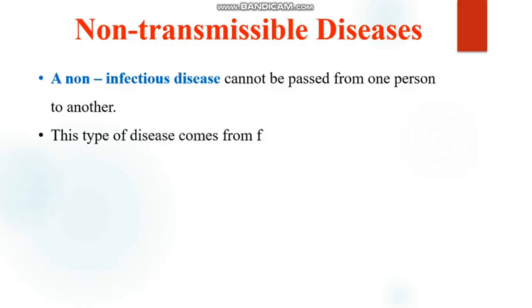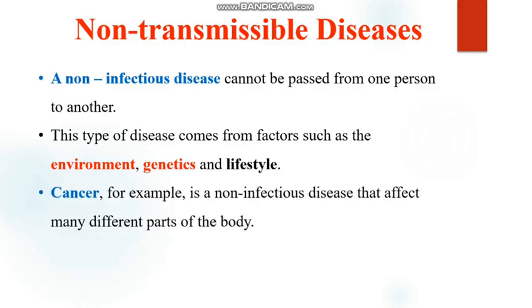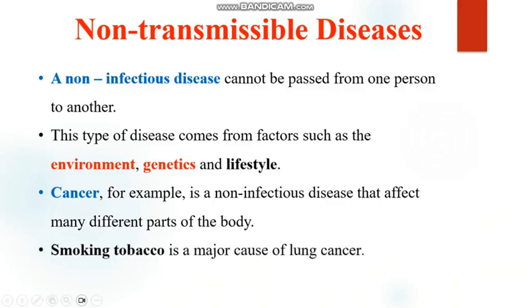So that is where we can get such types of diseases that are called non-infectious diseases. For example, cancer is a non-infectious disease that affects many different parts of the body. Another thing, smoking tobacco is also a major cause of lung cancer. So this is what non-infectious diseases are.